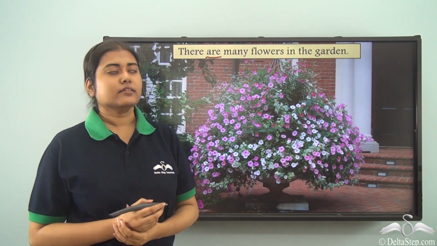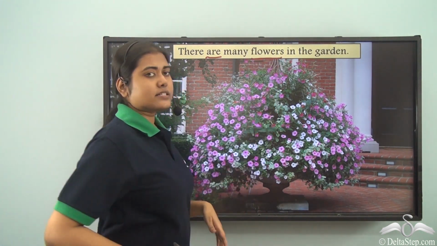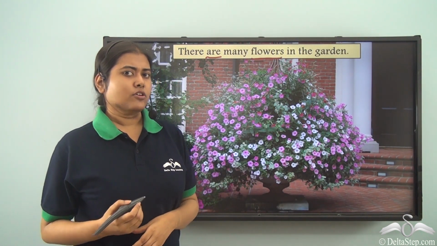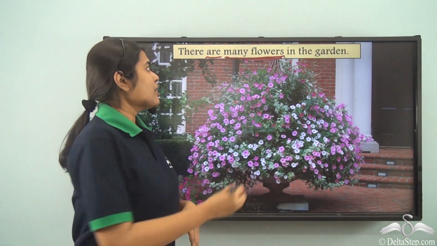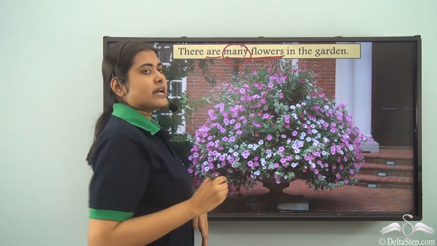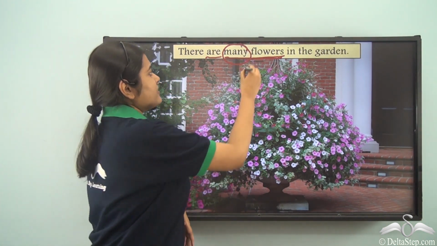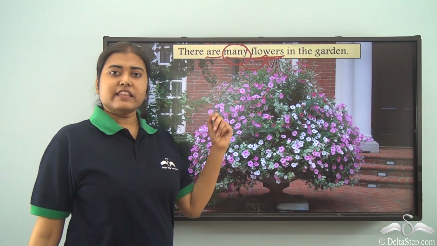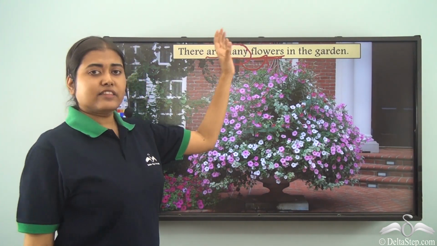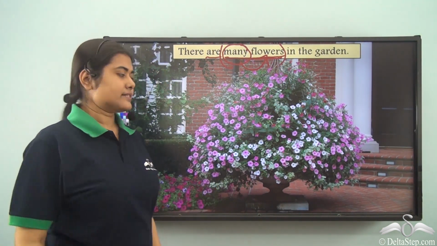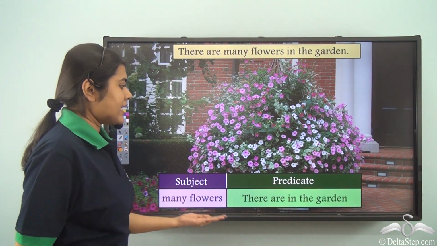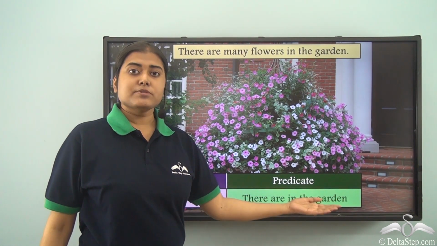Now, look at this sentence. So, if I ask, what are there in the garden? What will be the answer? It will be flowers. Will it be just flowers? No, it will be many flowers. Why? Because many here is describing or qualifying the noun flowers. Hence, many flowers together becomes the subject of the sentence, and there are in the garden becomes the predicate of the sentence.